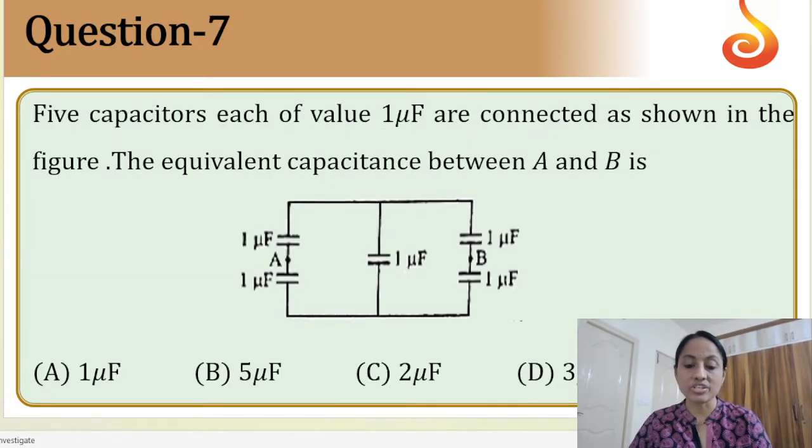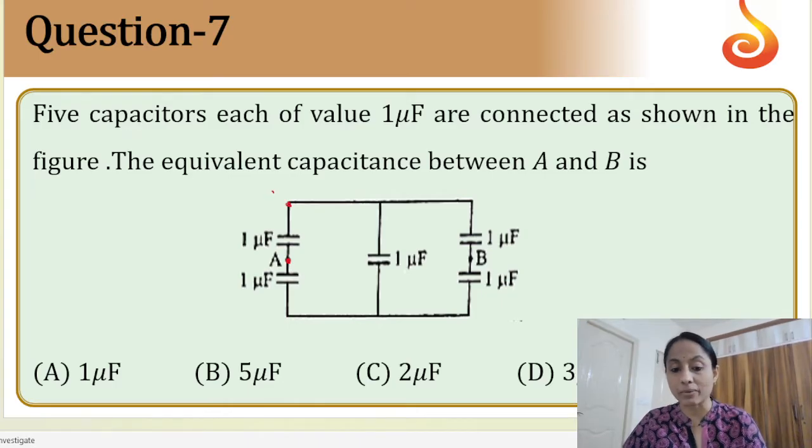Next, question number 7. Five capacitors each of value are given. The simple question is the equivalent capacitance between A and B. You need to analyze between A and B. I'll give you a trick if you observe carefully. I'll go by the potential method. If this point is at potential A, then when the charge or current passes through a capacitor, there will be a potential drop. So let me consider that this point is at some other potential C.